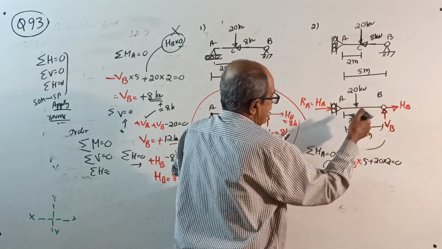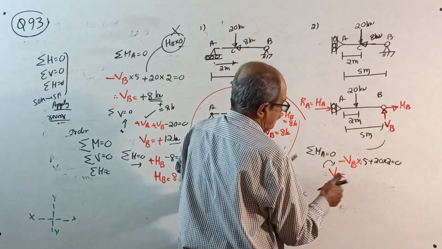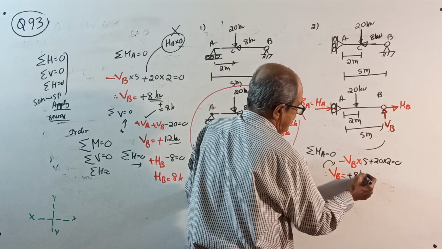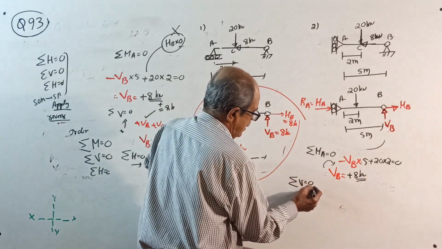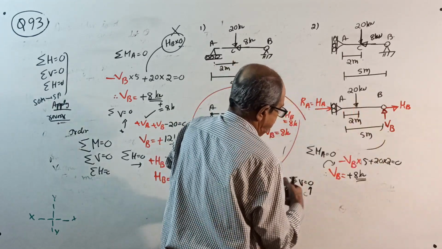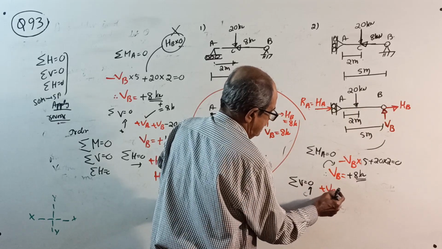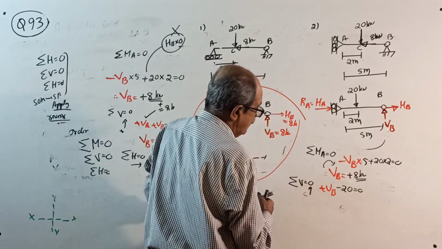HB into 0 is not there. Therefore, your VB will come 40 by 5, plus 8 kilonewton. Then sigma V equal to 0, upward positive: plus VB minus 20 equal to 0. What is this one?